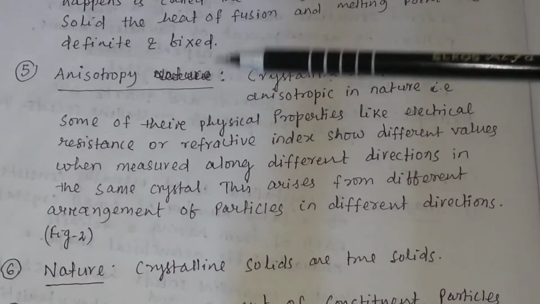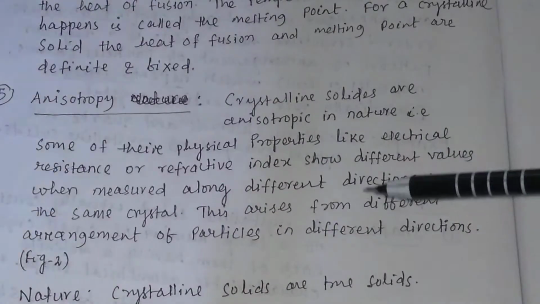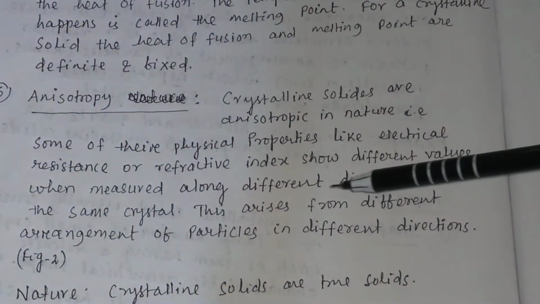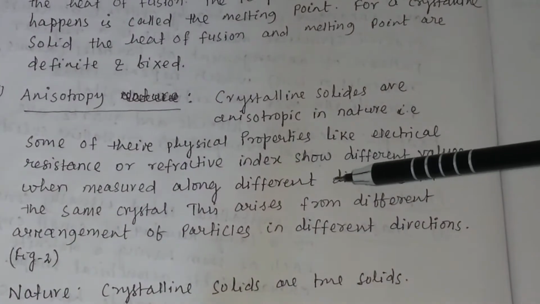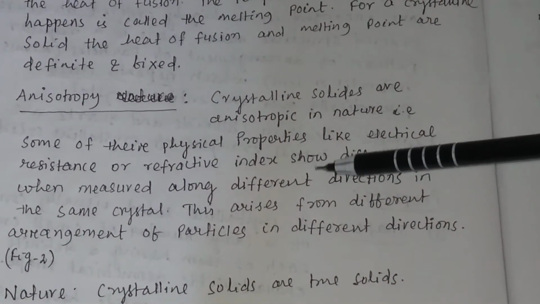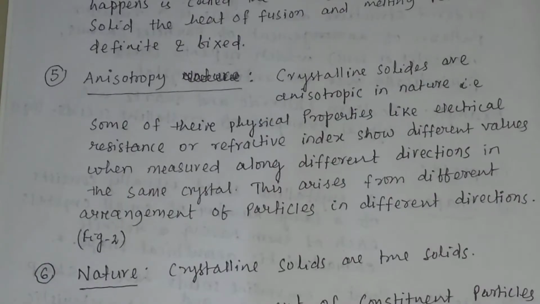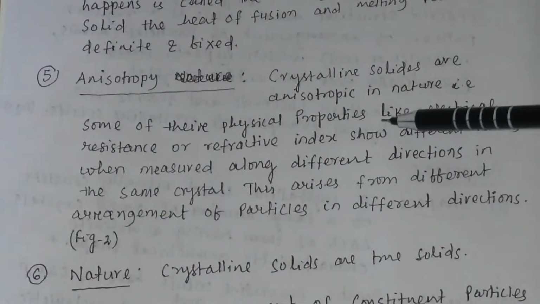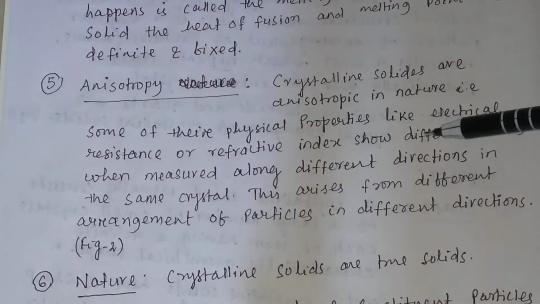If you take a unit crystal, that is the unit cell structure of crystalline solids, then the A axis conductivity differs from the B axis conductivity or C axis conductivity in many cases. Similarly, the refractive index also differs in different directions.